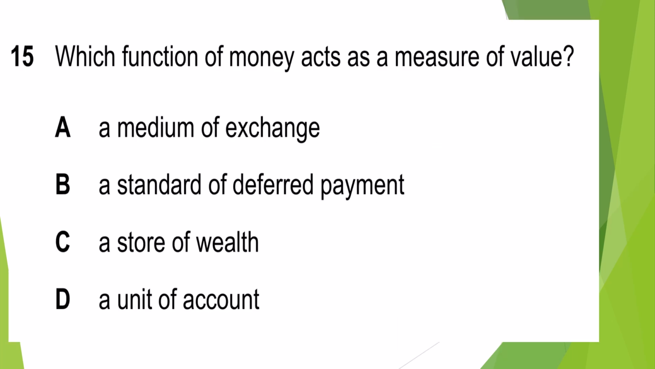Next, easy. What function of money acts as a measure of value? So there are 4 functions. Medium of exchange means that we use money to buy goods and services. No, this is not a measure of value. Standard of deferred payment means that we use it for future payments. No, it's not the correct answer. Store of value means that we can use it for saving purposes. So it's not measure of value again. Unit of account. Yes, we can express it in terms of other goods and services. So yes, this is the appropriate answer.